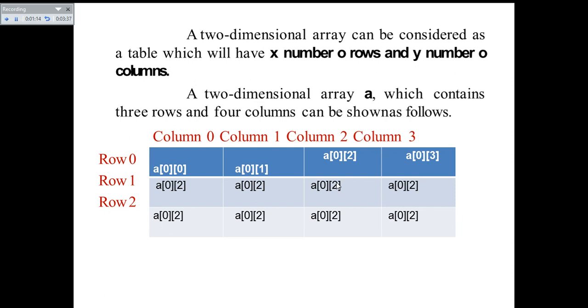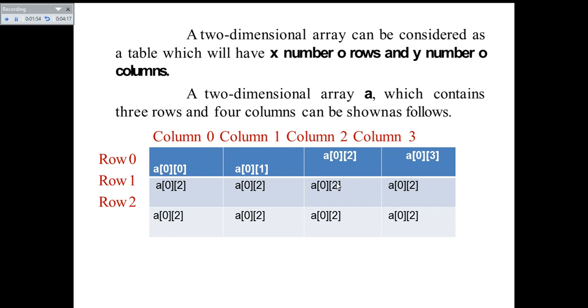So the first row and first column has the value stored at row 0 and column 0. So a of 0 0 is stored, and row 0 and column 1 will have the second value stored in it, and row 0 and column 2 will have the third value of the corresponding array, and row 0 and column 3 will have the fourth value of the particular array.